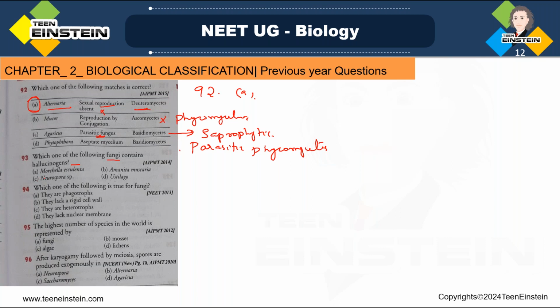They are giving four options: Morchella esculenta, Amanita muscaria, Neurospora and Ustilago. Among these, which one is having hallucinogens? See, Amanita muscaria secretes hallucinogenic substance, and here the option is B. Right option is B, Amanita muscaria.